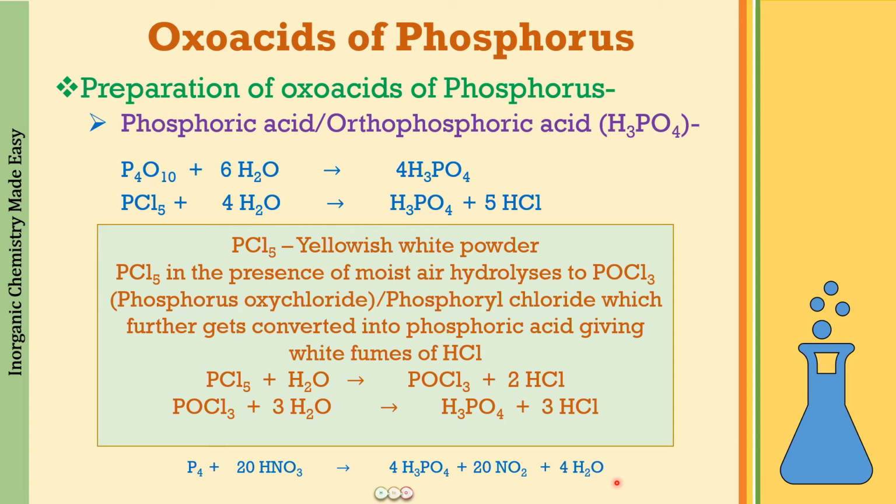No, not at all. The reaction of PCl5 is given under phosphorus pentachloride, and this reaction is given in the reactions of nitric acid. So all the reactions are important. In fact, I'm just making the work easy for you, compiling wherever phosphoric acid was generated and putting them together for you.